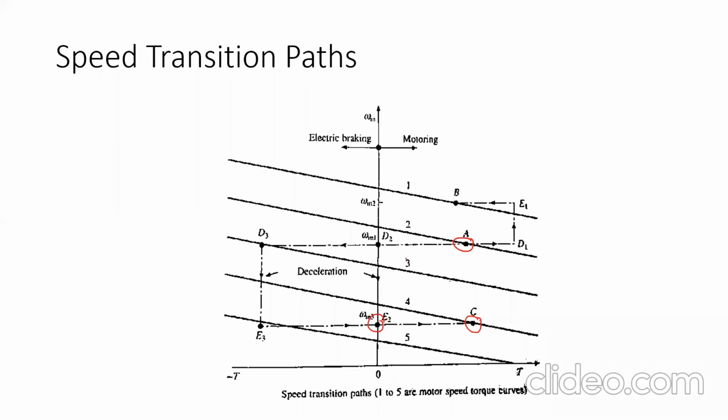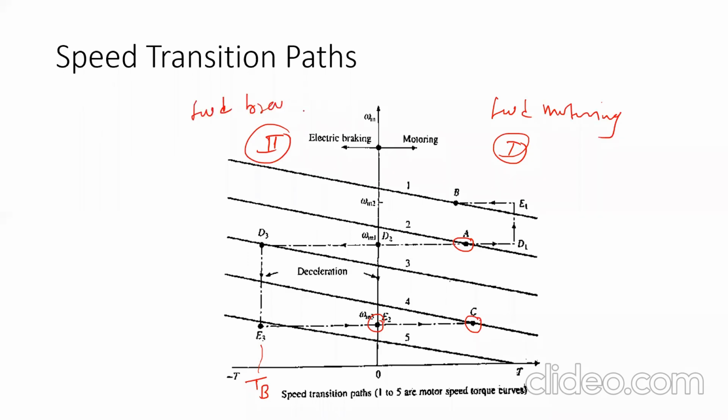How is it done? Whenever we want to decrease the speed, braking torque is required. Means what, the operation is shifted from quadrant 1 to quadrant 2. Quadrant 1 is forward motoring and quadrant 2 is forward braking.